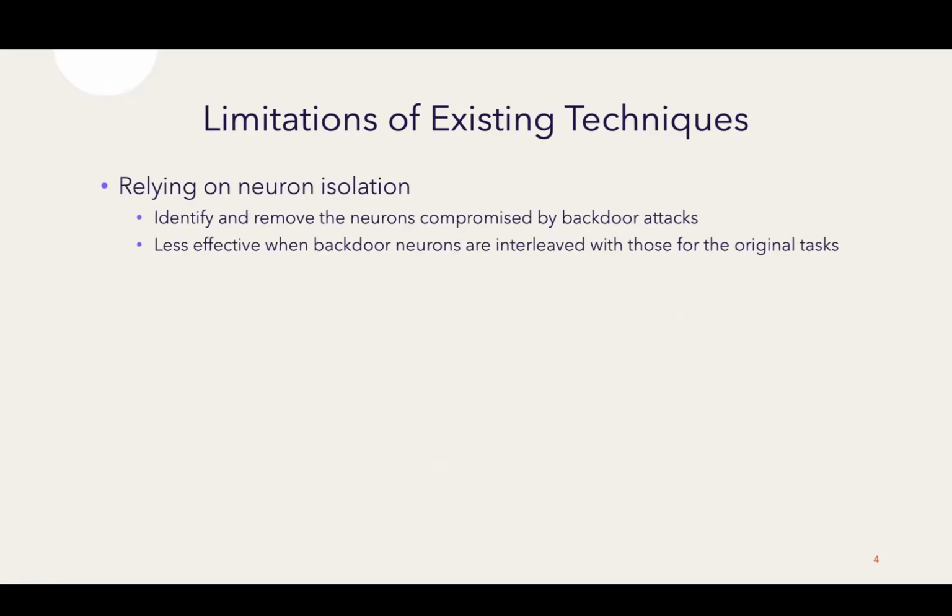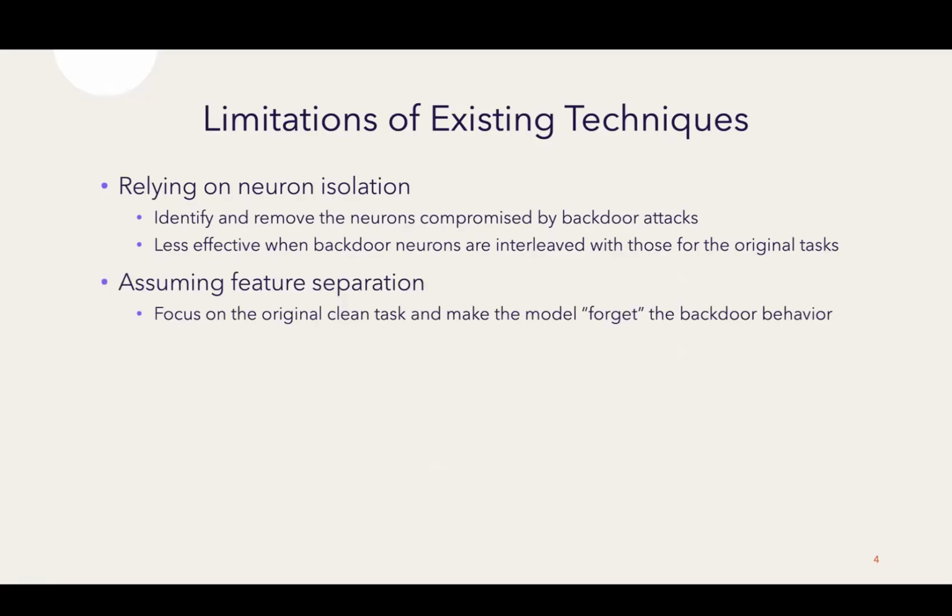But as we see, those semantic backdoors could have backdoor neurons interleaved with benign neurons, making these techniques less effective. Existing techniques also assume feature separation, trying to make the model forget the backdoor behavior and retain the original task. However, recent attacks leverage the channels that the normal features actually lie within.